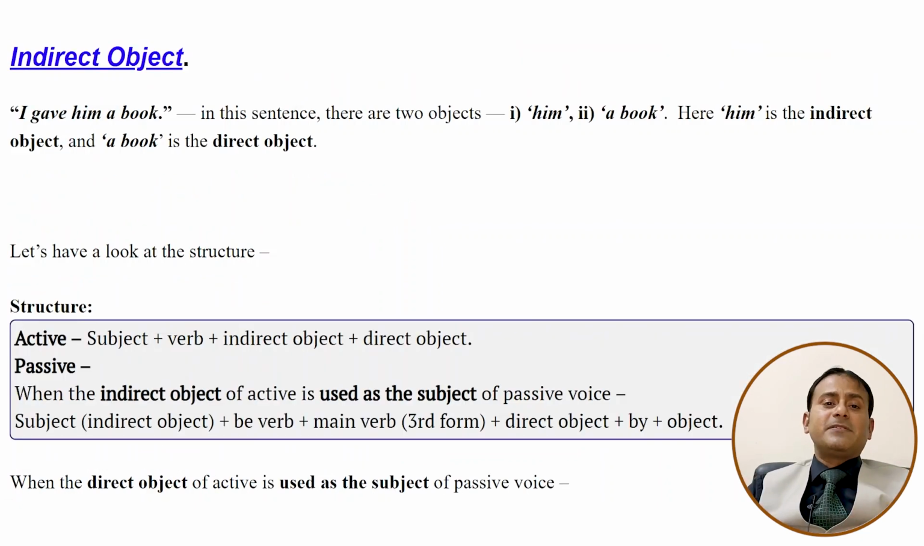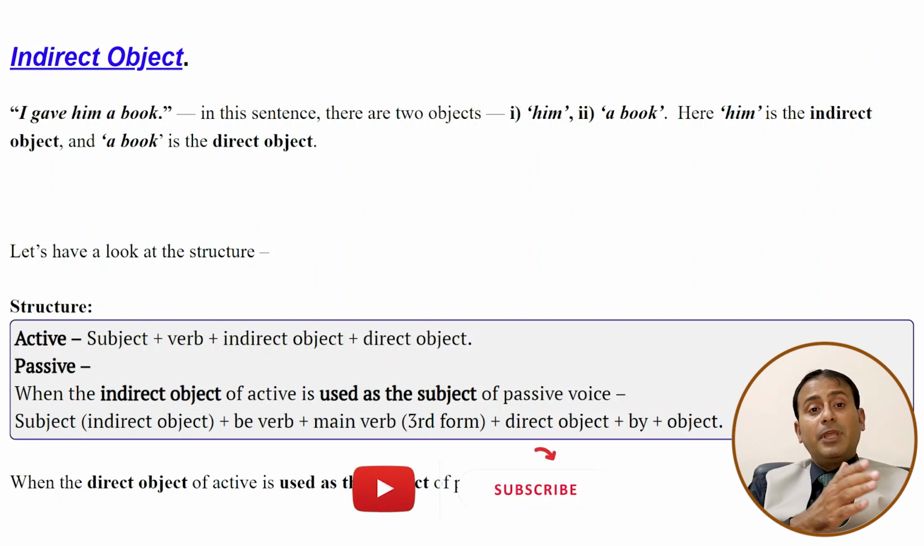There are certain sentences that contain two objects. When there are two objects, you can bring either one in the place of the new subject. But there are certain people who will say that the direct object should be brought to the beginning of the sentence. I gave him a book.